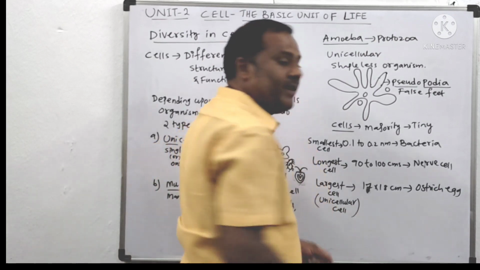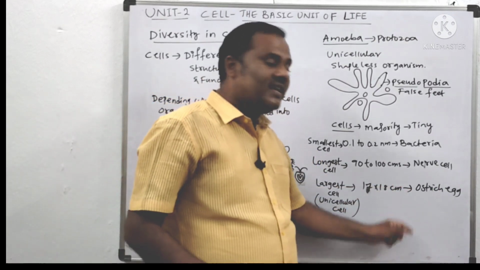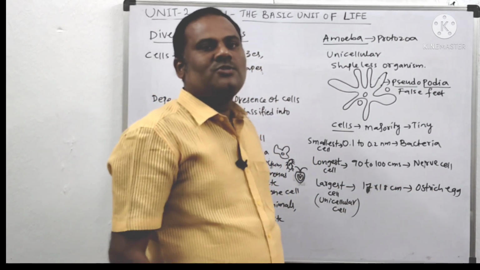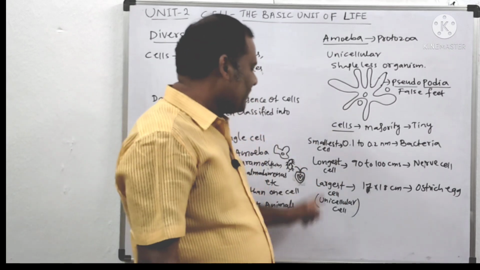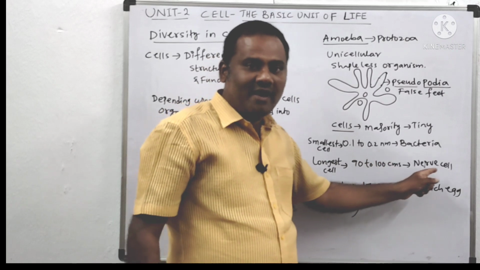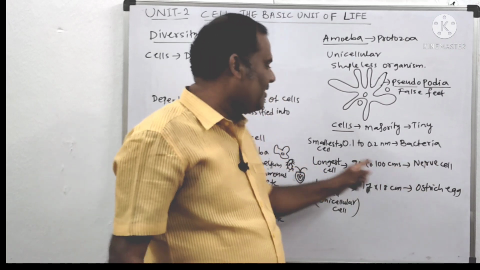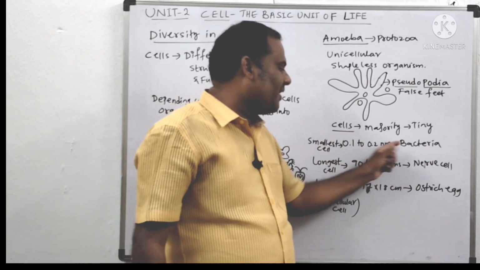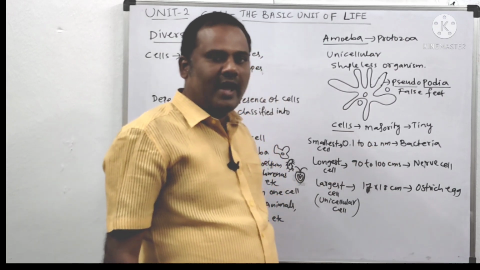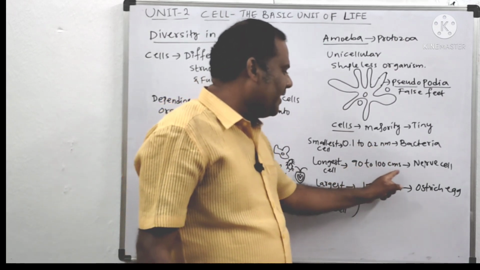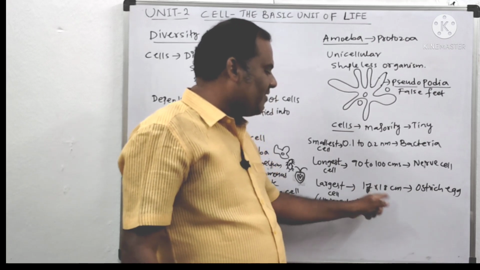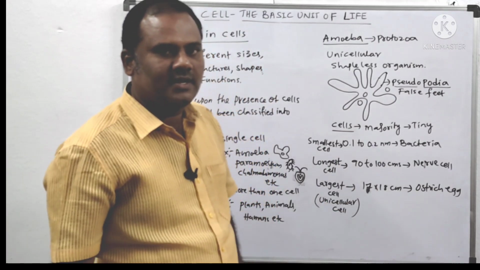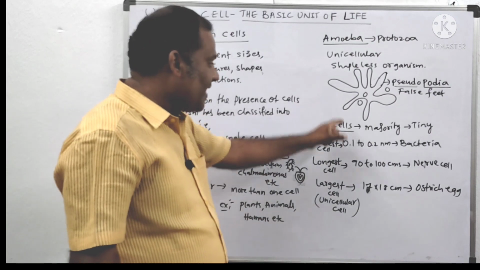What is the meaning of that? Actually it is this big in size, but it is made up of only one cell. So the largest unicellular cell is the ostrich egg, and the longest cell is our human nerve cell. The smallest cell is bacteria, 0.1 to 0.2 nanometers, the nerve cell is 90 to 100 centimeters, and the largest cell, the ostrich egg, is 17 into 18 centimeters. Understood?